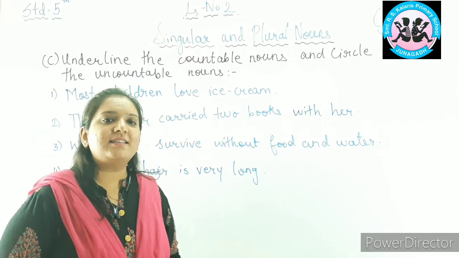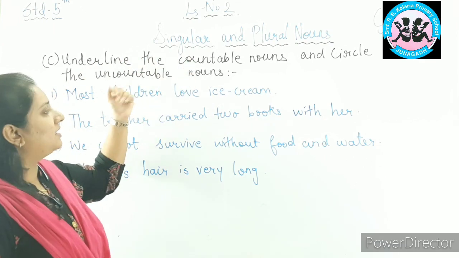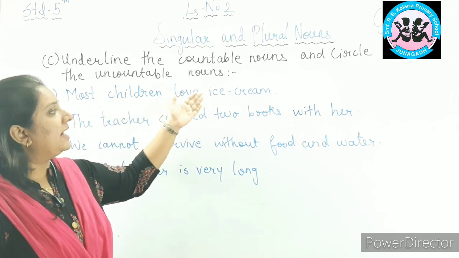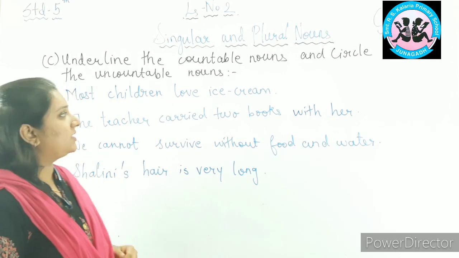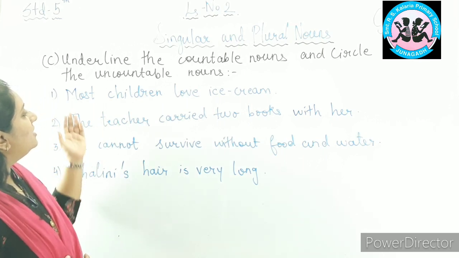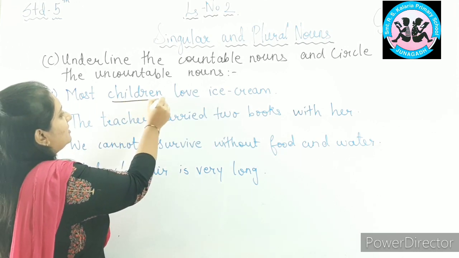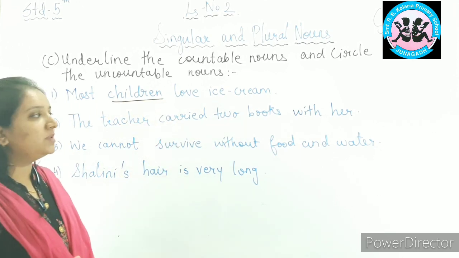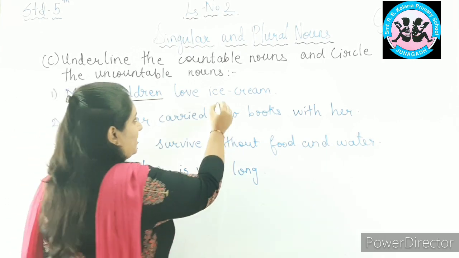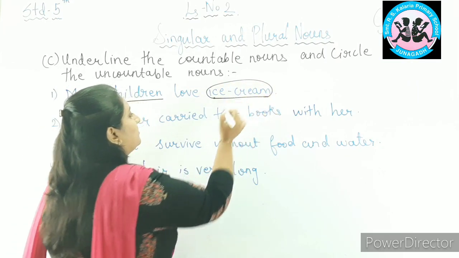Let's look at exercise C. Underline the countable nouns and circle the uncountable nouns. Okay? First one. Most children love ice cream. Now we have to find out what is the countable noun and what is the uncountable noun in this. So let us find. Children. What is children? A countable noun? Yes. So we will underline the countable noun. And what is the uncountable noun in this sentence? Yes. Very good. Ice cream. So we will circle ice cream.